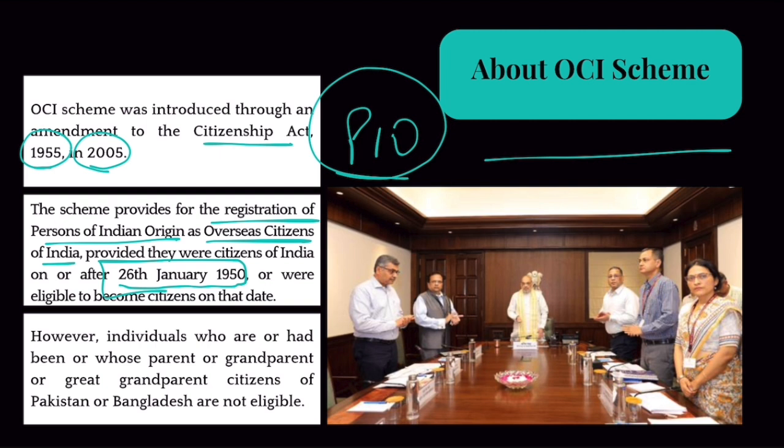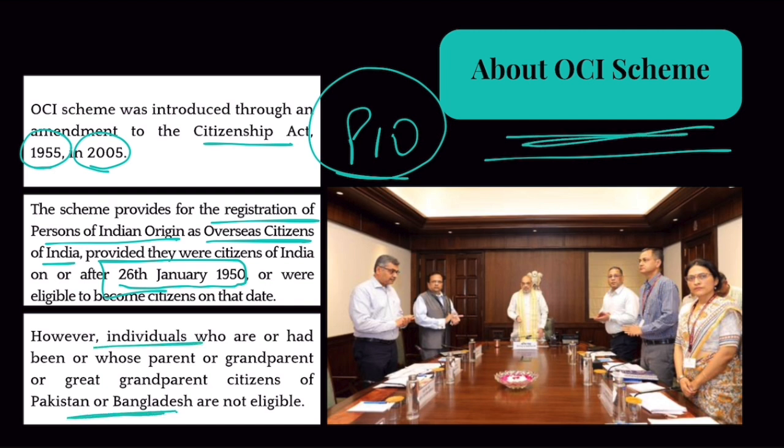But yes, people who were citizens of Pakistan or Bangladesh, or their parents or grandparents were citizens of Pakistan and Bangladesh, they are not allowed to apply for OCI card scheme.